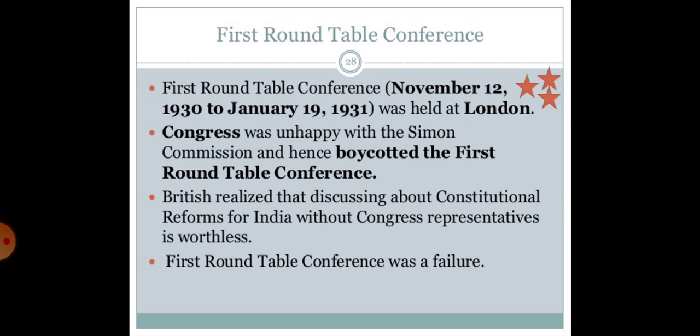Among the British Indians, the following representatives attended the conference: Muslim League, Hindus, Justice Party, Sikhs, Liberal parties, then Anglo-Indians, Europeans, landlords, labor, women, universities, and then representatives from the Government of India. So the first Round Table Conference was just a failure for us also.